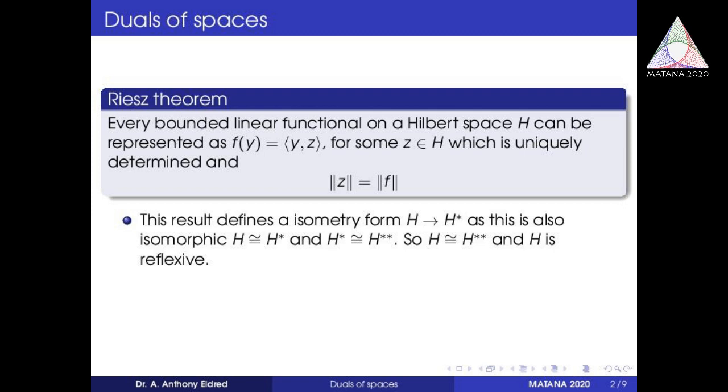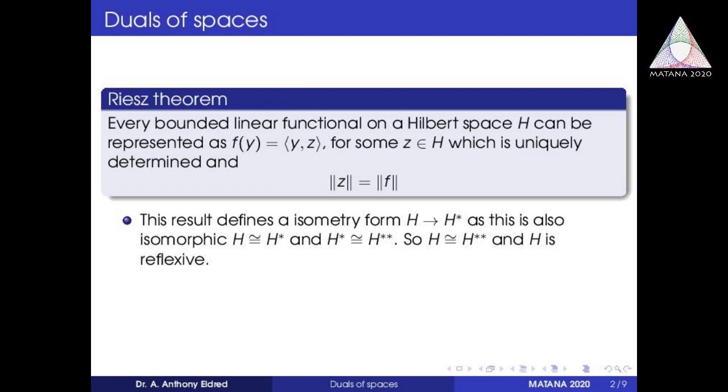So this correspondence is not only a 1-1 onto correspondence, but it is also an isometry. So this defines an isometry from H to H star, and this correspondence is also linear. That is, if f goes to some z and g is another linear functional going to some z dash, then alpha f plus beta g goes to alpha z plus beta z dash. So this correspondence is also linear, and therefore H is isomorphic or isometrically isomorphic to H star.